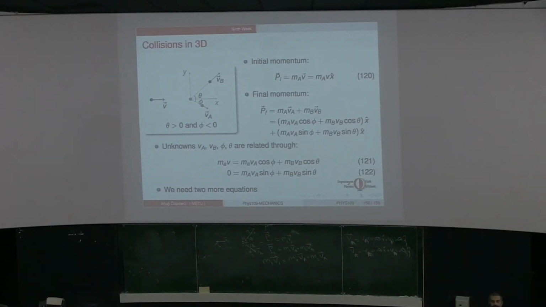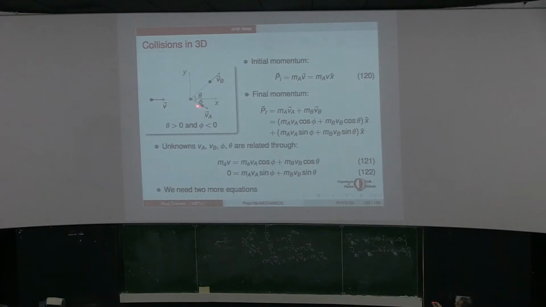Do you agree? Minus? Who said minus? Well, if phi is a positive angle, then I should have a minus sign over here. In this diagram, if phi is a positive angle, I agree with you that I should have a minus sign.